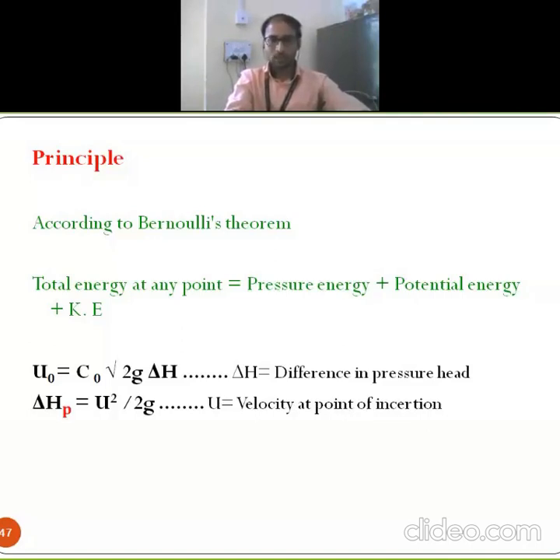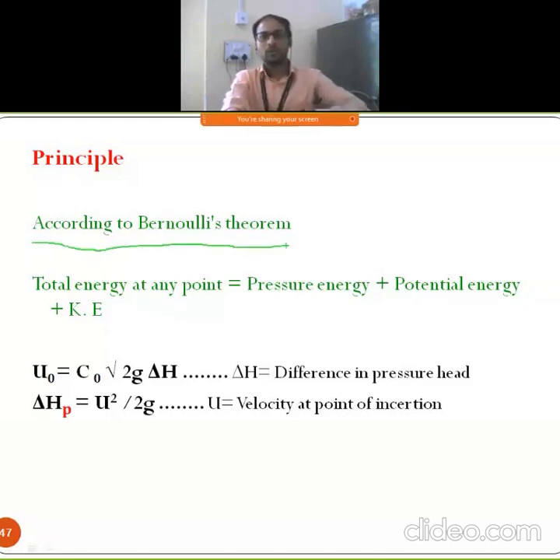It is the sum of all energies, and we have already gone through what is meant by pressure energy, potential energy and kinetic energy, and how we can derive this Bernoulli's theorem. So this same principle we have to consider when we go for the measurement by considering our pitot tube. So, got this point.